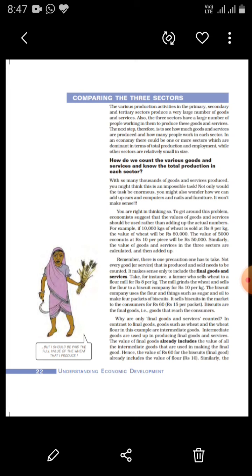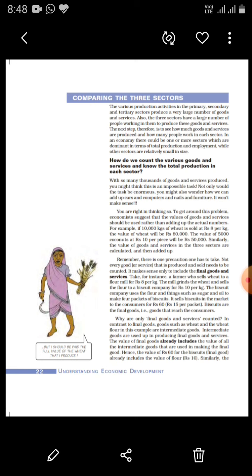Now, the various production activities in the primary, secondary, and tertiary sector produce a large amount of goods and services. These three sectors have a large number of people working in them to produce these goods and services. So, to see how much goods and services are produced and how many people are working in each sector, we have to compare these sectors. We have to find the differentiation in these sectors.